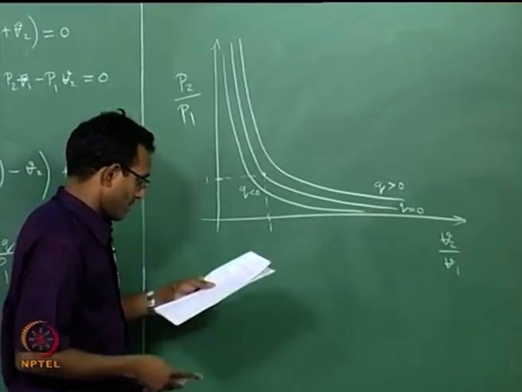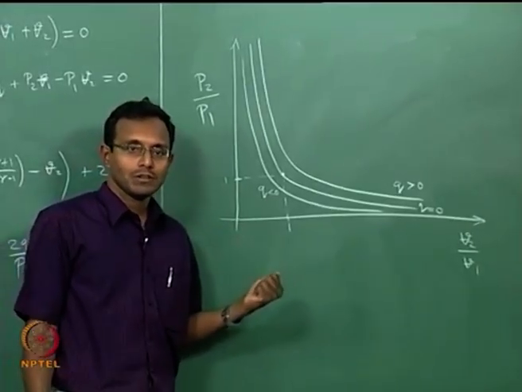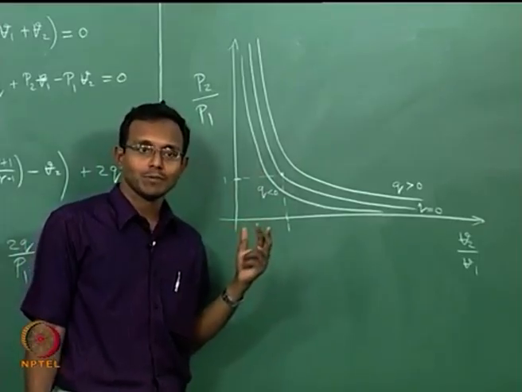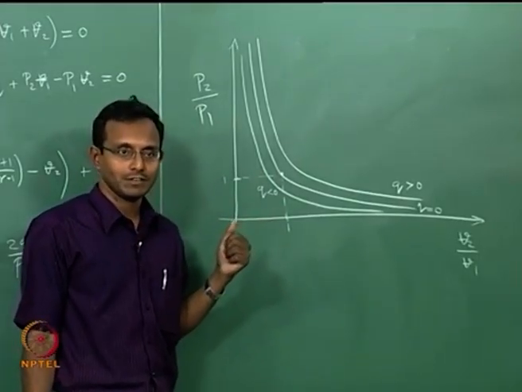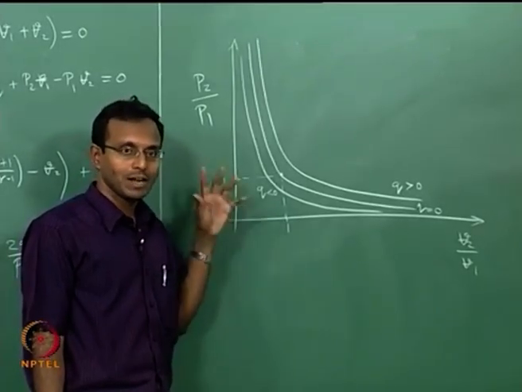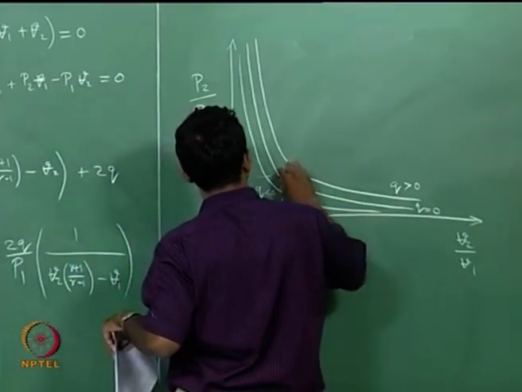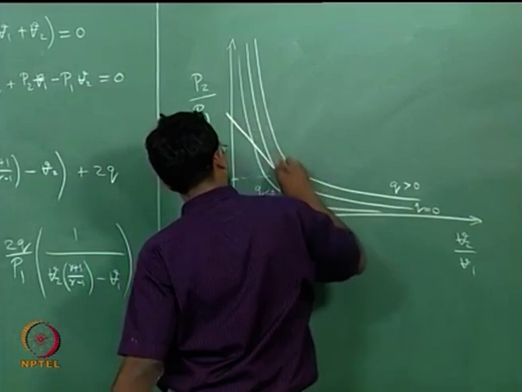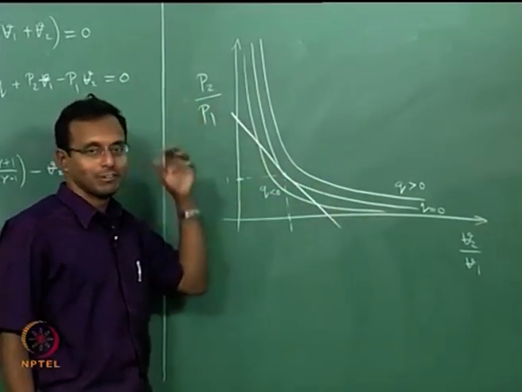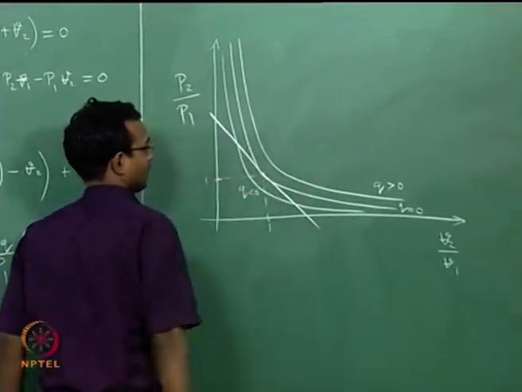Now, if I want to find what is my final state P2 V2, this particular set of curves will satisfy mass, momentum, energy, state, and the previous one will satisfy mass, energy and state for this one, and mass, momentum, energy for the Rayleigh line. From here I will draw the Rayleigh line also, say for a particular M1. For a particular M1 if I start with, it is going to be some curve like this. So, my final solution has to be an intersection of these.